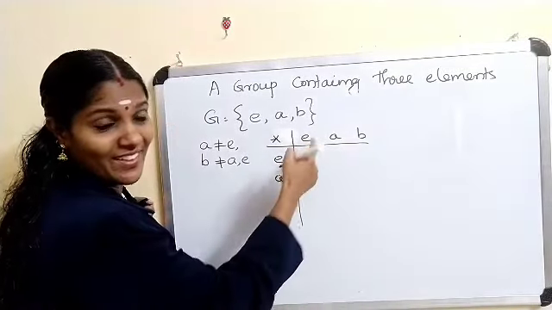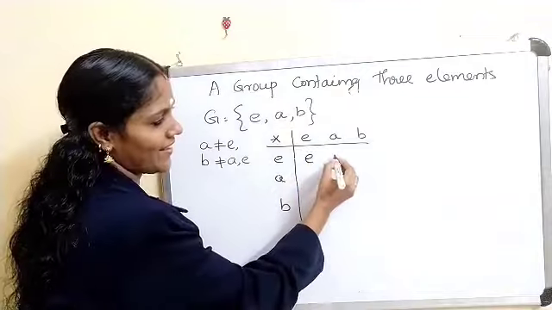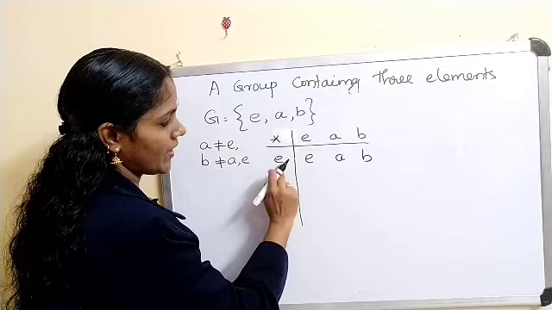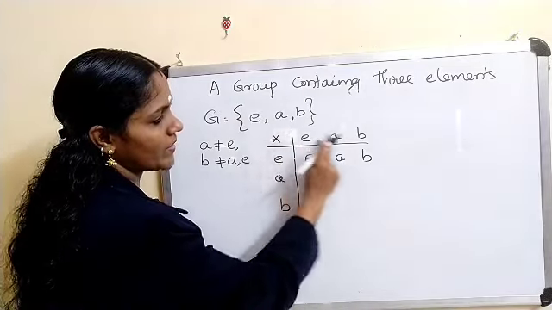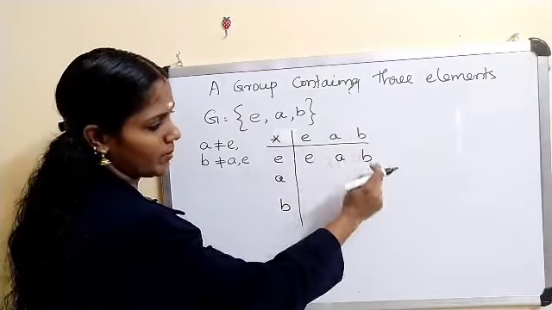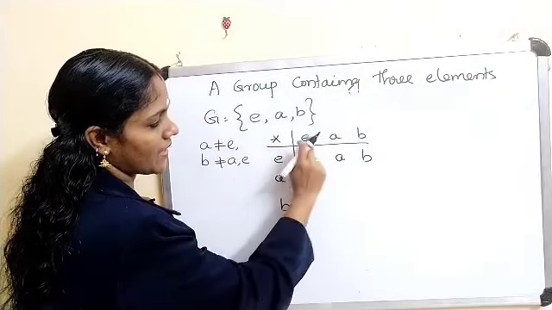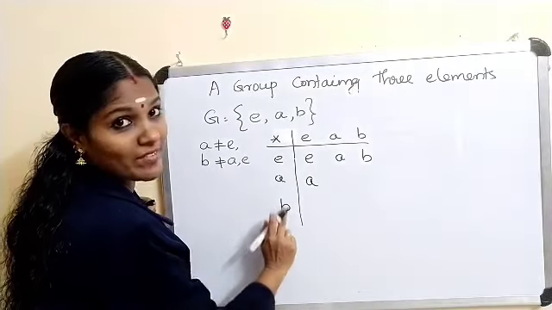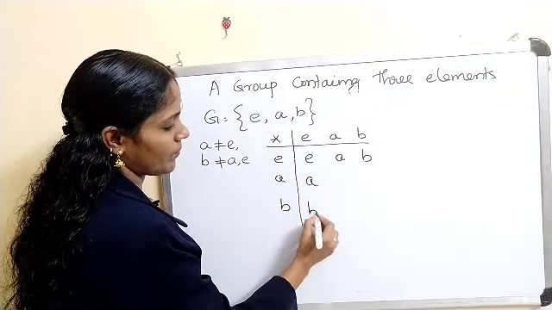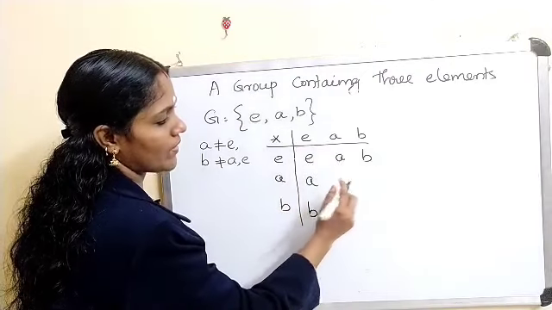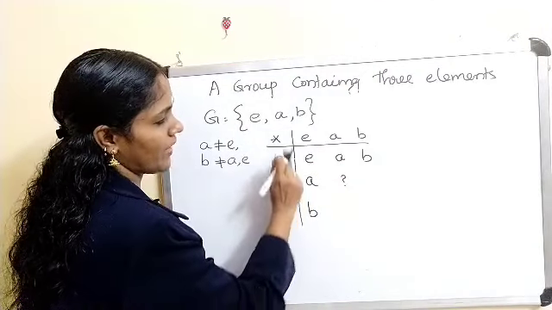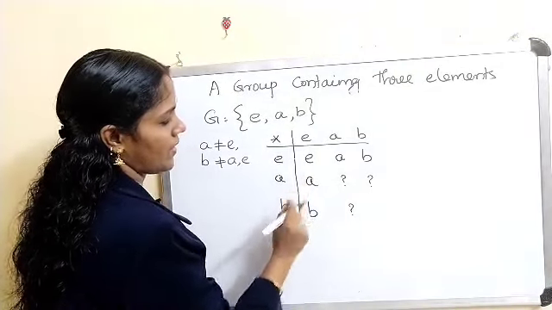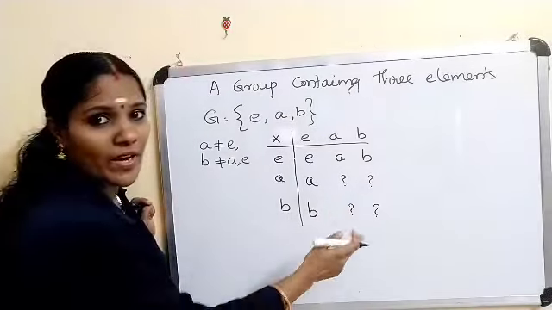If you operate E with E, this is E; E star A is A, E star B is B. Now if you operate A star E, this must be A, since E is the identity element. Similarly, if you operate B with E, we get B. Now A star A, what about this place? And what about A star B, and B star A and B star B? This we have to find.